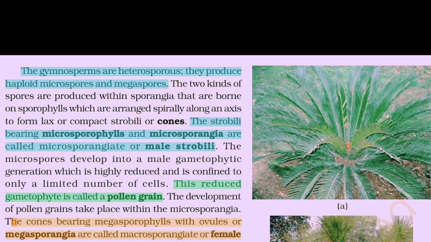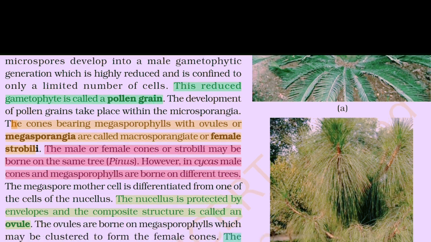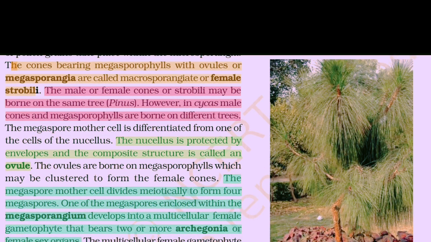The cone bearing megasporophylls with ovules or megasporangia are called macrosporangiate or female strobili. The male or female cones may be borne on the same tree (Pinus). However, in Cycas, male cones and megasporophylls are borne on different trees. The megaspore mother cell is differentiated from one of the cells of the nucellus. The nucellus is protected by envelopes and the composite structure is called an ovule. The ovules are borne on megasporophylls, which may be clustered to form the female cone.